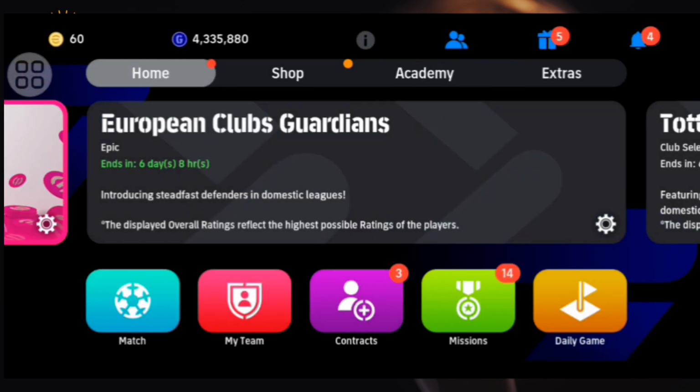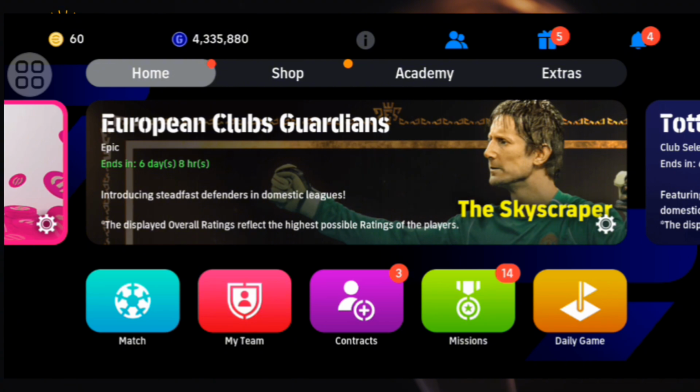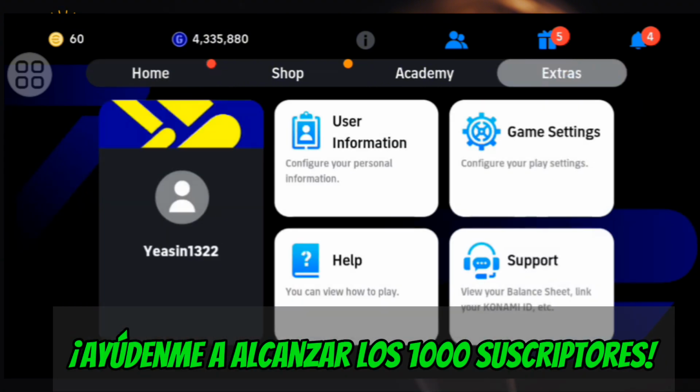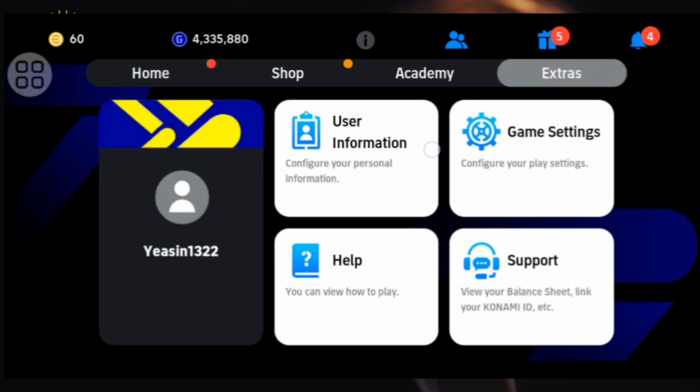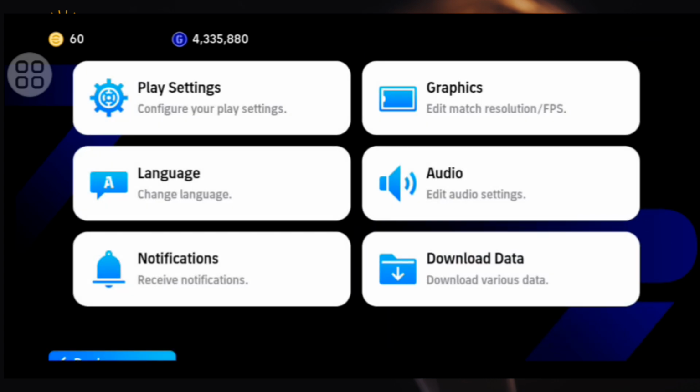Once you are on the home screen, tap on the extras or settings option. You will find it in the bottom right corner or under the main menu, depending on your device. Next, go to game settings or audio settings.